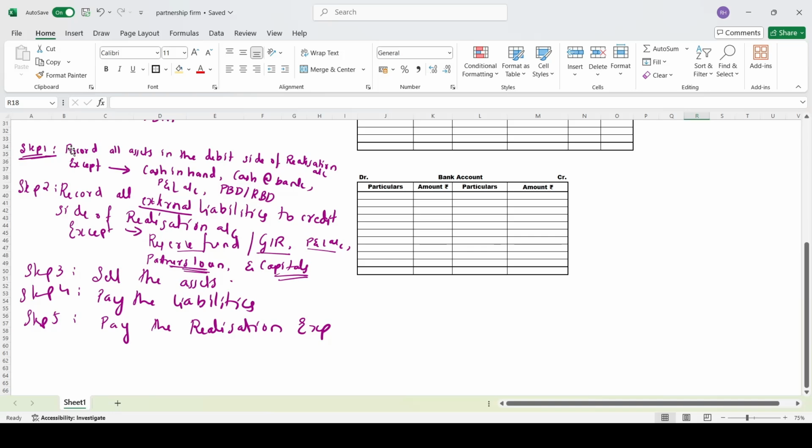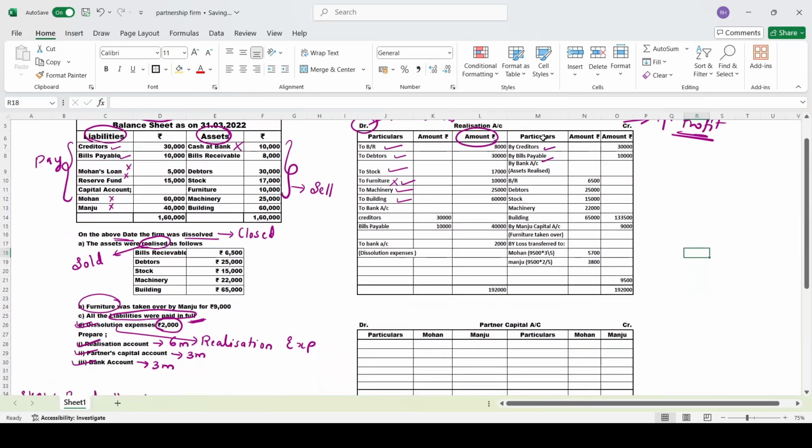Step number 1, record all the assets on the debit side except cash in hand, cash at bank, P&L account, PBD and RBD. Step number 2, record all the external liabilities on the credit side except reserve fund, general reserve, P&L account, partners' loan and capitals. Next, sell all the assets, pay all the liabilities, pay the realization expenses. That's it, which you are going to finish up with the realization account.